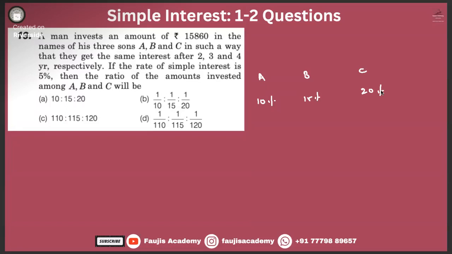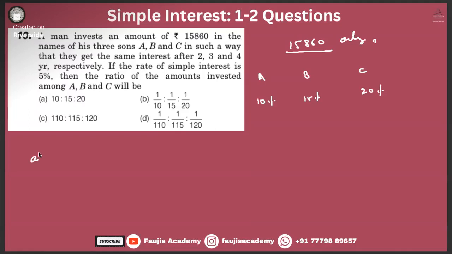Effectively, a man invests an amount of 15,860 in the names of his 3 sons. Then the ratio of the amounts invested. Do we really have to work out with these numbers?